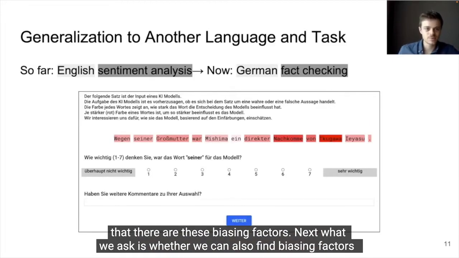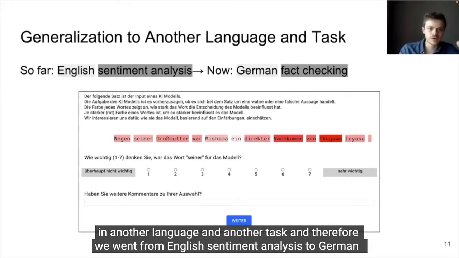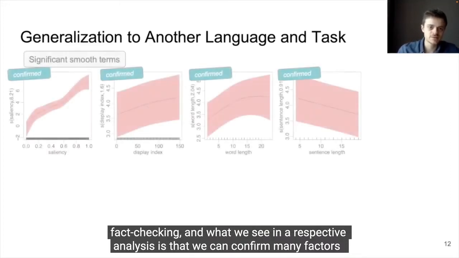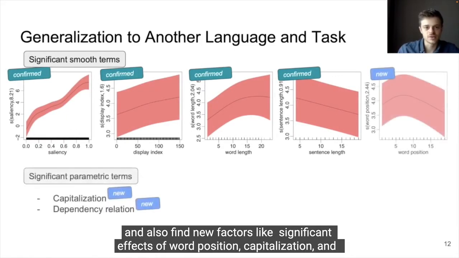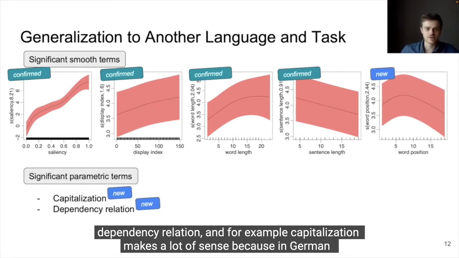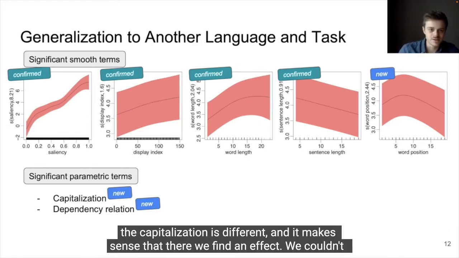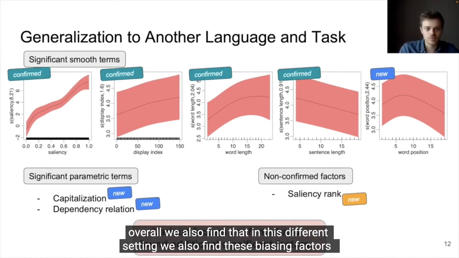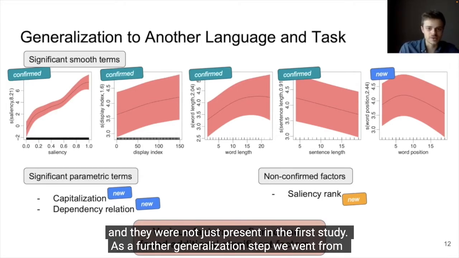And next, what we asked is whether we can also find biasing factors in another language and another task. And therefore, we went from English sentiment analysis to German fact-checking. And what we see in the respective analysis is that we can confirm many factors and also find new factors like significant effects of word position, capitalization, and dependency relation. And for example, capitalization makes a lot of sense because in German the capitalization is different, and it makes sense that there we find an effect. We couldn't confirm the significant effect of saliency rank in this study, but overall in this different setting we also find these biasing factors, and they were not just present in the first study.